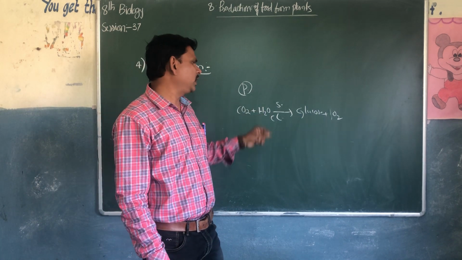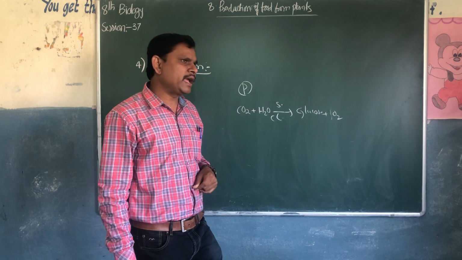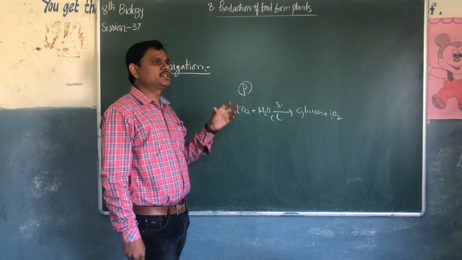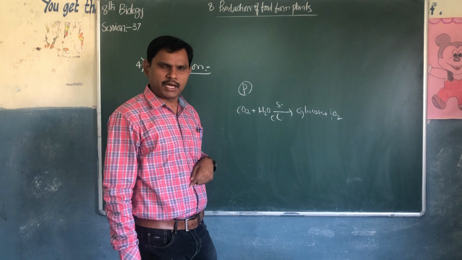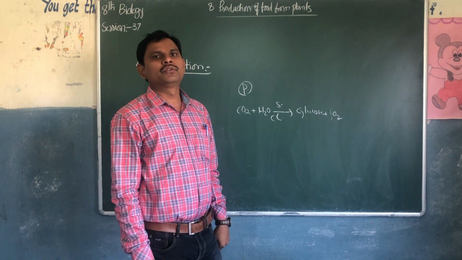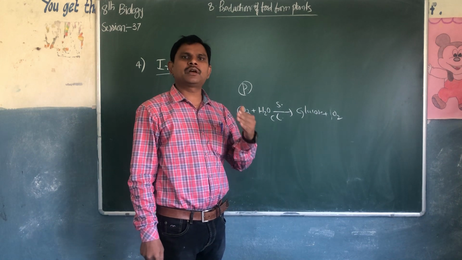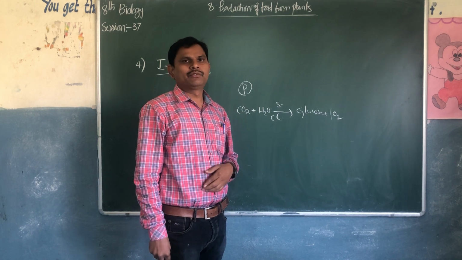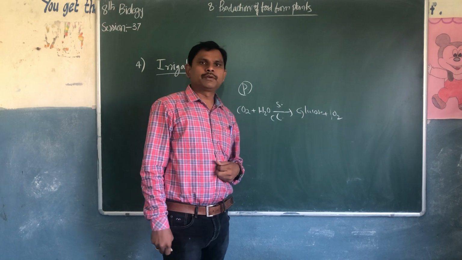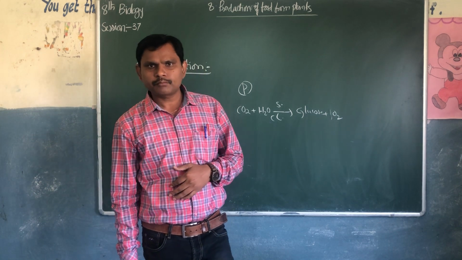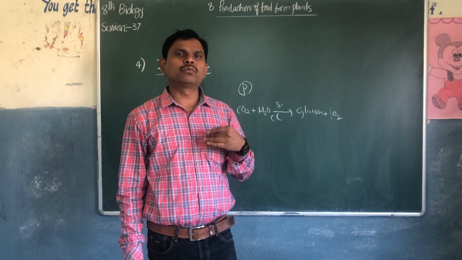The chlorophyll, in the presence of sunlight, absorbs carbon dioxide from the atmosphere and prepares food material, that is glucose. For the preparation of glucose, plants require water.